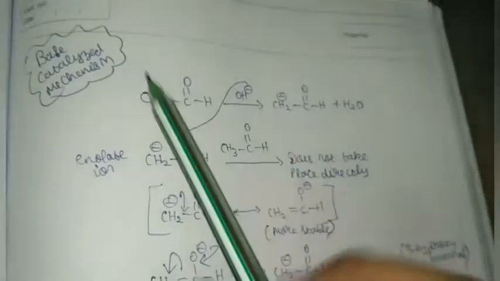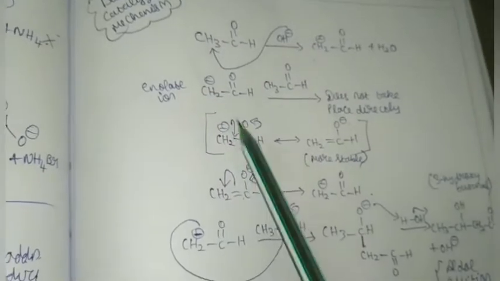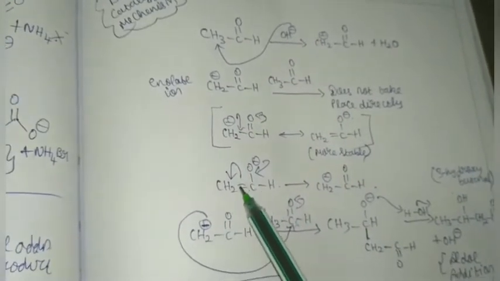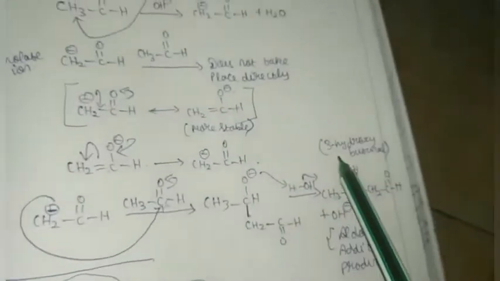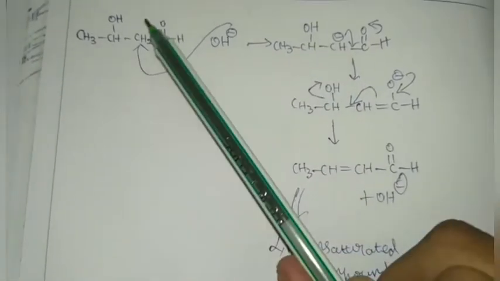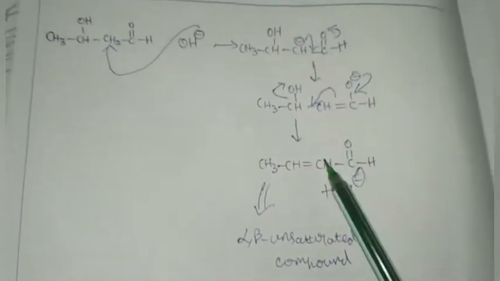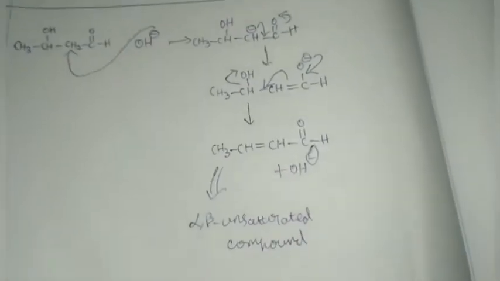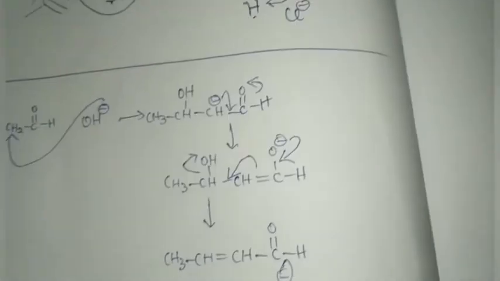If you see the base catalyst mechanism, first OH- comes, attacks, and an enolate is formed. Via the nucleophilic carbon, it attacks another molecule of aldehyde to form the beta hydroxy aldehyde. Now the hydroxide ion comes and attacks again the alpha position of the aldehyde, and the dehydration step takes place, and finally the alpha beta unsaturated compound is formed. Always in aldol condensation, whatever be the medium, basic or acidic, we form only the alpha, beta unsaturated compound.